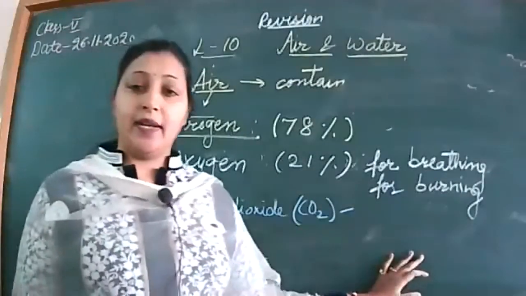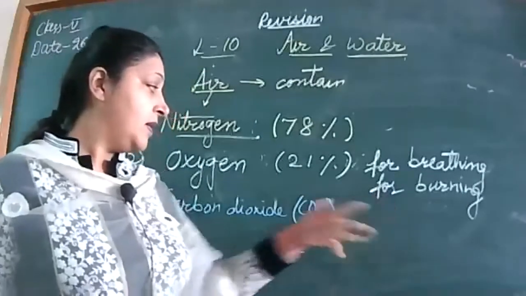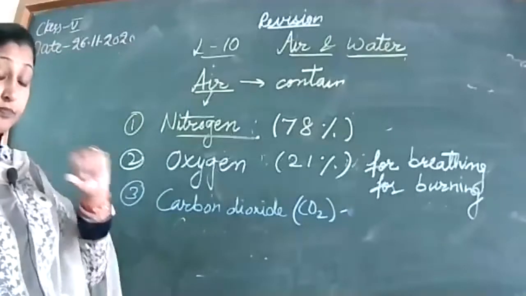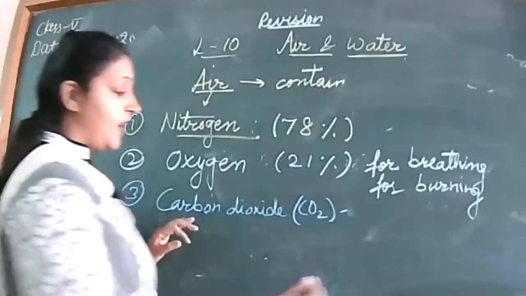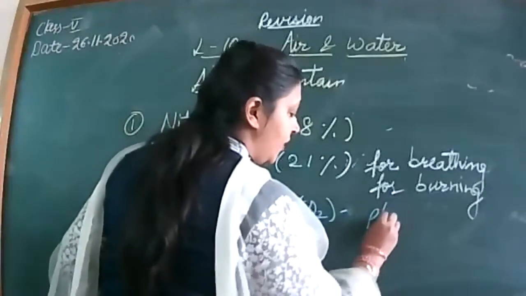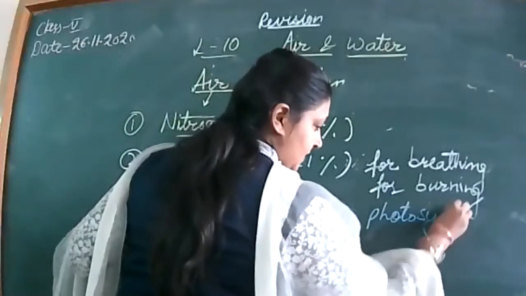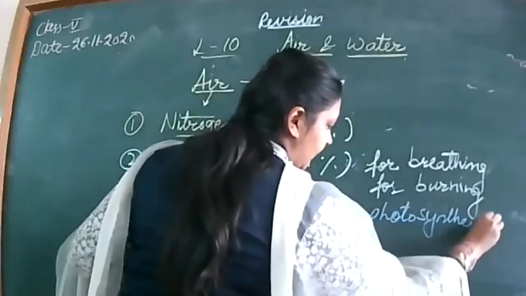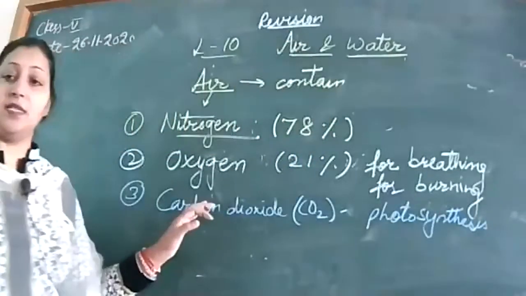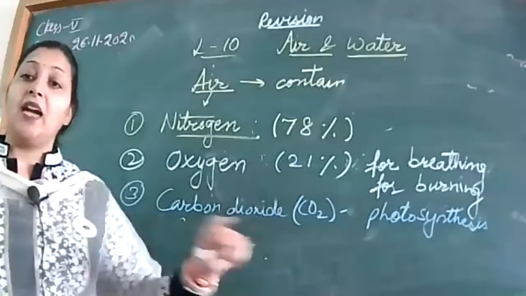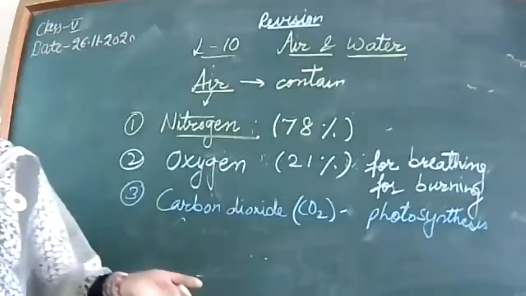So carbon dioxide, correct? So carbon dioxide, bache, it is a gas. Why do we need carbon dioxide? For photosynthesis, correct? We need carbon dioxide for photosynthesis. Remember, it is used by the plants for photosynthesis, and thus they release oxygen.